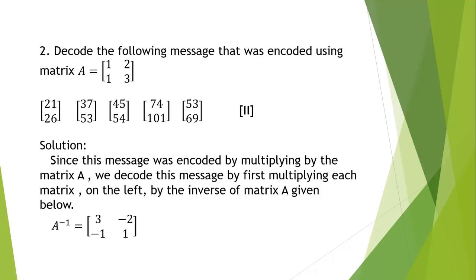Already we know decoding is the inverse process of encoding. In case of encoding, we use the matrix; in case of decoding, we use the inverse of the same matrix.